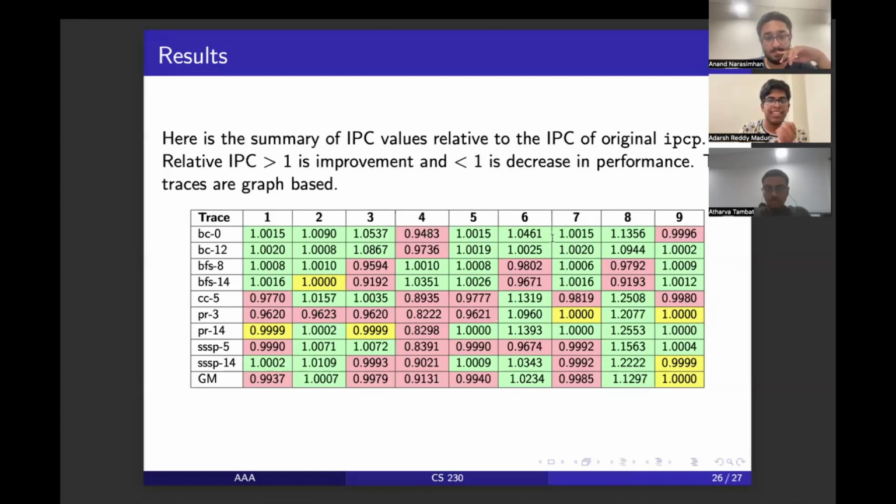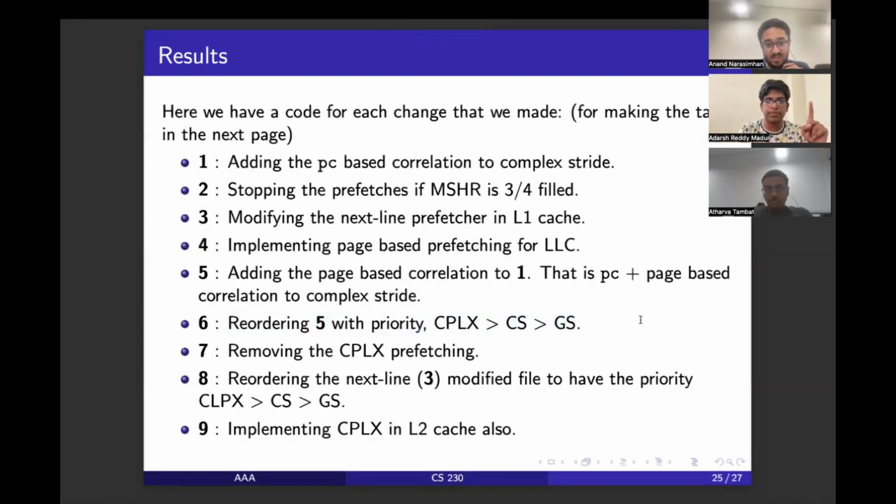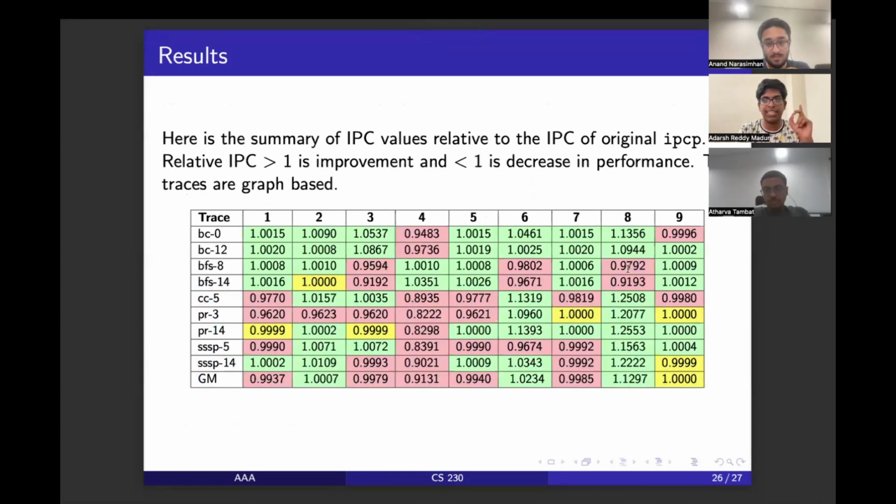Yeah. So finally, we found that two particular files were giving a really good performance jump. Those particular files correspond to the reordering of priority, and the reordering of priority along with modifying the next line to make it more similar to the best offset prefetcher. These two are giving really great improvement. This is a 12% improvement over the original paper, and this is a 2% improvement. We see that most of our strategies were kind of decreasing, but yeah.